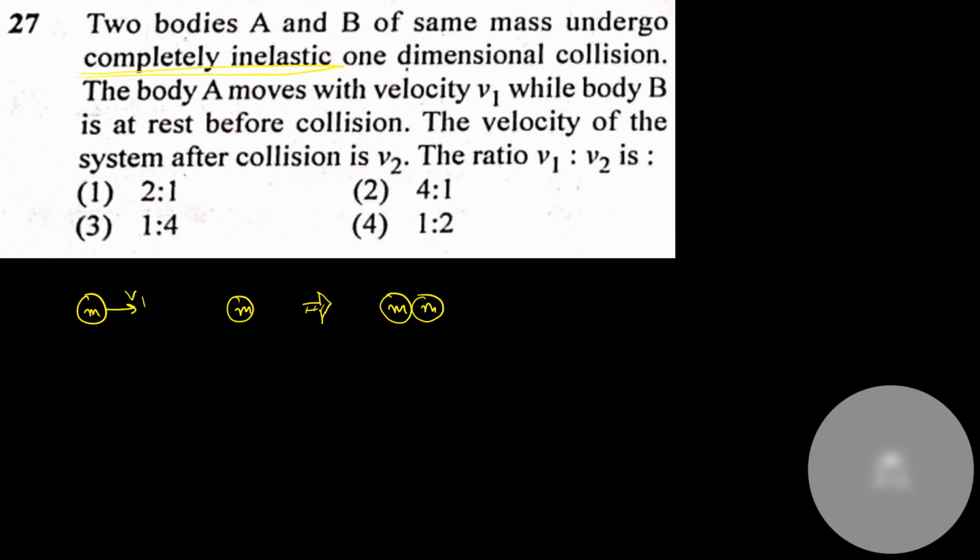That means after a completely inelastic collision, both the particles stick together with v2. Compare the ratio of v1 to v2. You can always apply conservation of momentum: m v1 equals 2m v2. m will get cancelled. v1 by v2 equals 2 by 1, or v1 is to v2 equals 2 is to 1.